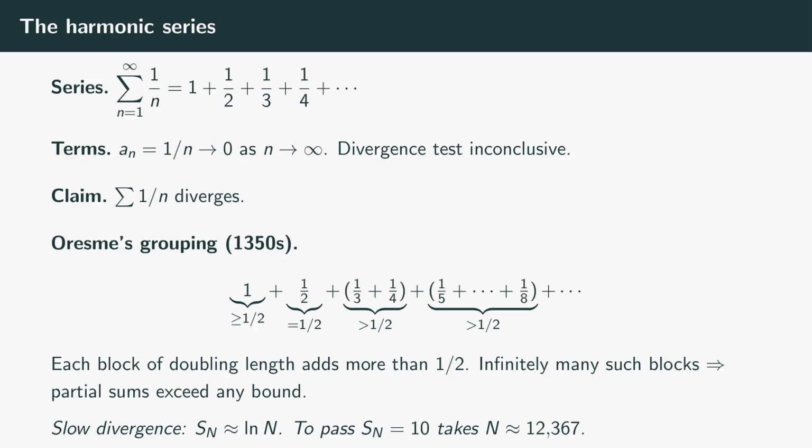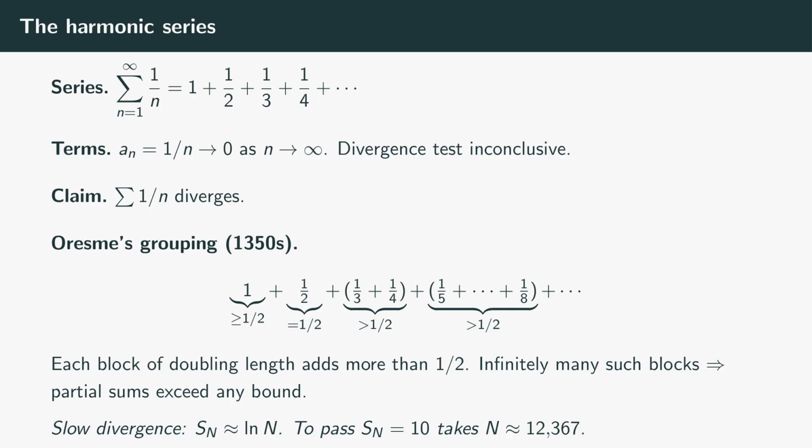Every doubling block adds at least 1/2 to the partial sums. There are infinitely many blocks. The partial sums therefore exceed 1/2 plus 1/2 plus 1/2, and so on, which is infinite. So S sub n approaches infinity. The harmonic series diverges. Slow divergence though. The partial sum S sub n grows like the natural log of n.